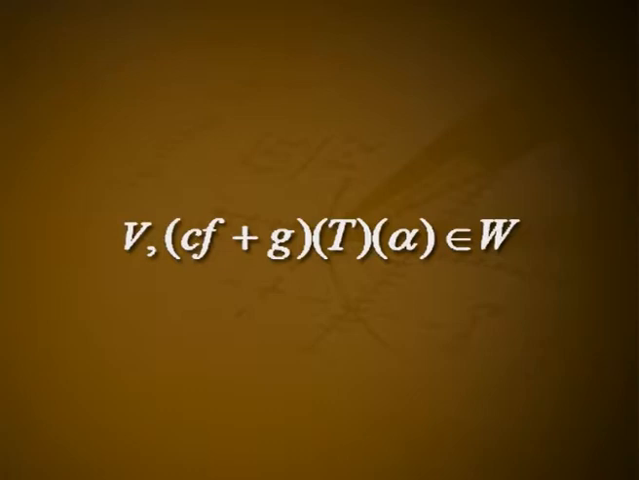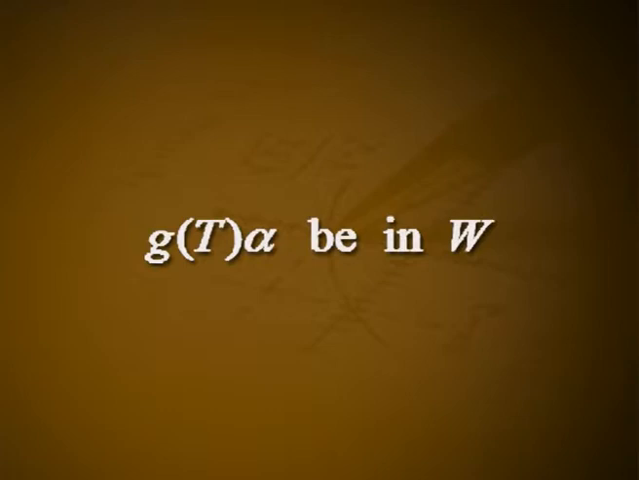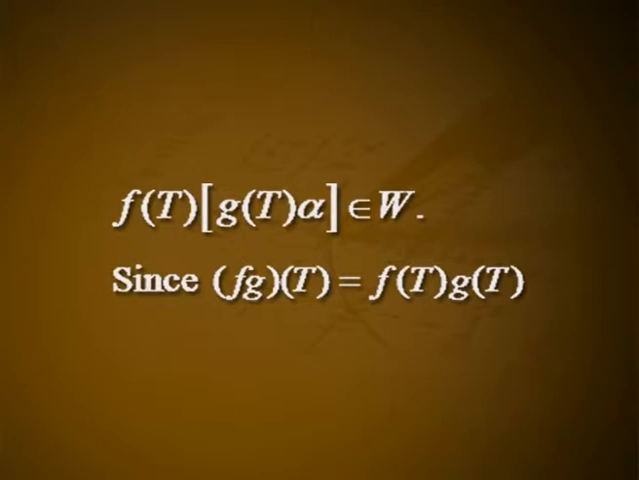That is, we have shown that (c f plus g)(T) alpha belongs to W. Hence, c f plus g belongs to S(alpha; W), showing that S(alpha; W) is a subspace of F[x]. Let g be a polynomial in S(alpha; W), that is, g(T) alpha is in W. Now, g(T) alpha belongs to W and W is invariant under every polynomial in T, which implies that for any polynomial f we have f(T) g(T) alpha belongs to W.